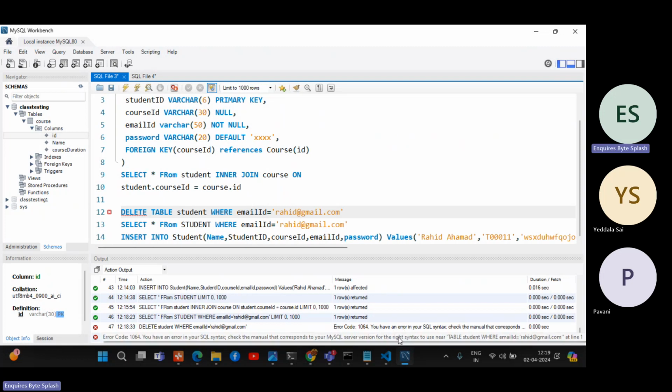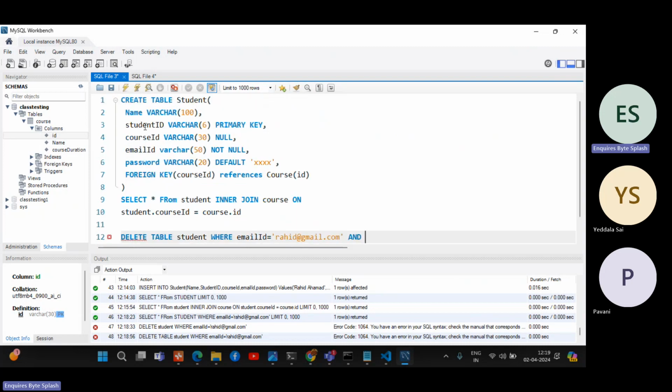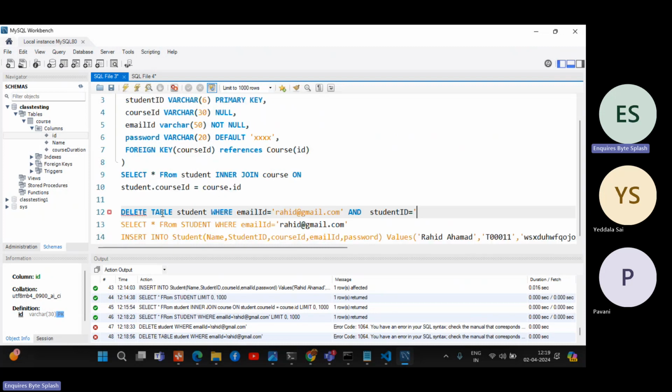So check that manual. While getting errors, you will definitely also get errors. If you try to solve this error, it is easy for you to handle the same error. Even if I'm executing each and every step correctly, you don't know which error you will get. So delete table student where email ID equal to this, and make primary key, because you already have this primary key here, right? Student ID. Make primary key also a combination here. Let's try this. If it is correct, then you have already learned something new, right?